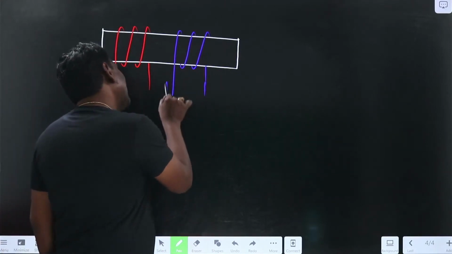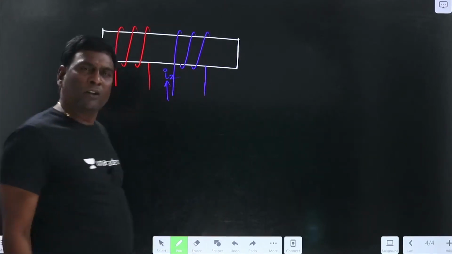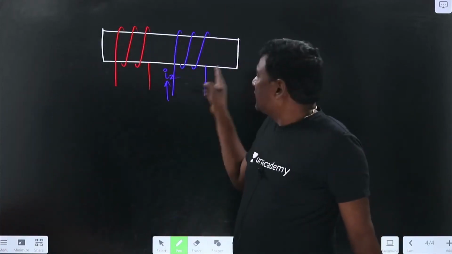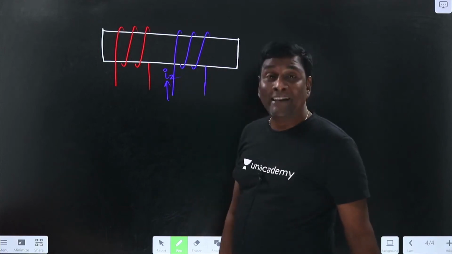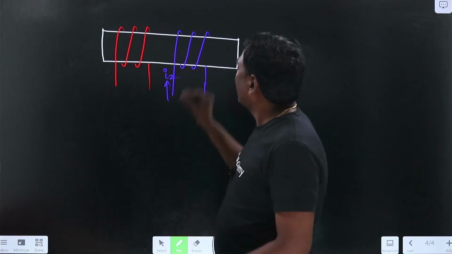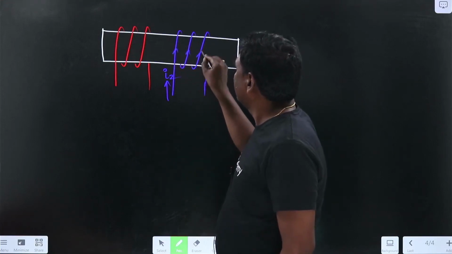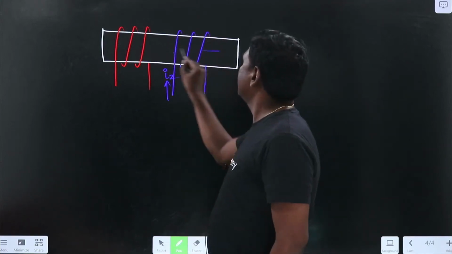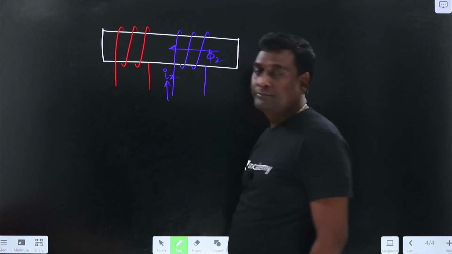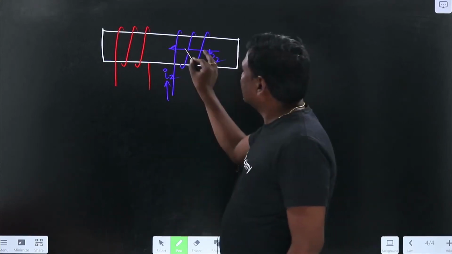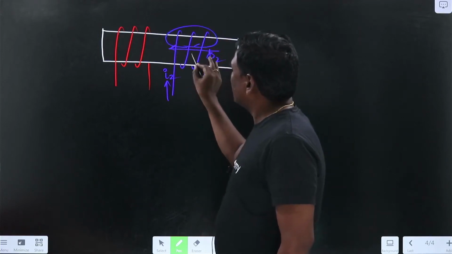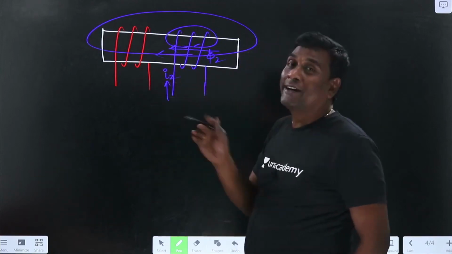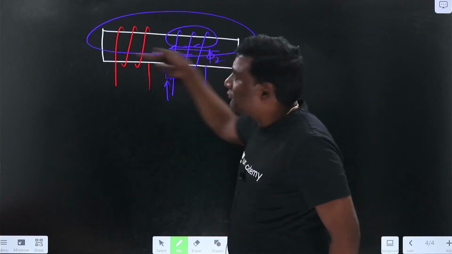Now if current is being produced here, dot convention and all will come, just wait. See here, if I2 current is flowing in this particular coil, then how is phi 2 going to be induced? I2 is going like this, meaning that my flux is going to be in this direction. This is phi 2. Out of phi 2, some component will travel like this, some component will travel like this. Now the sense of the winding of blue and red are the same, and the direction of flux is the same.